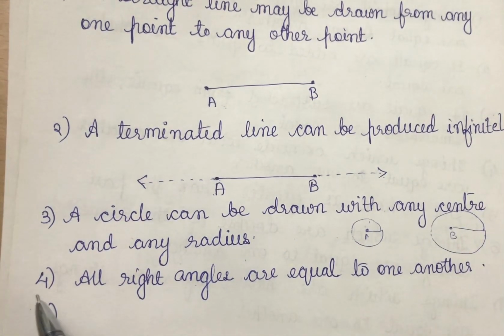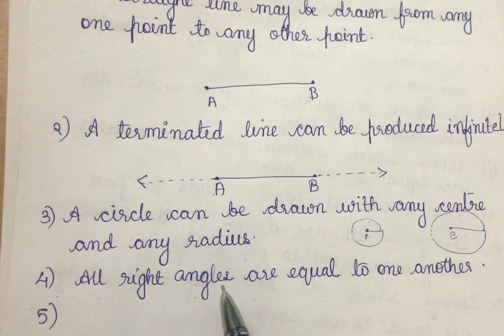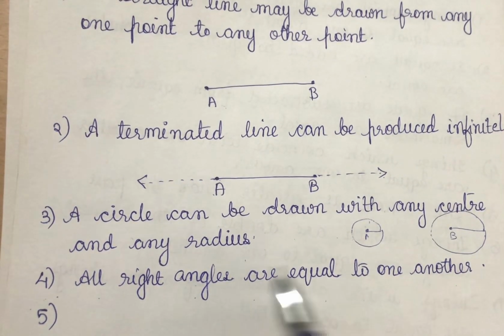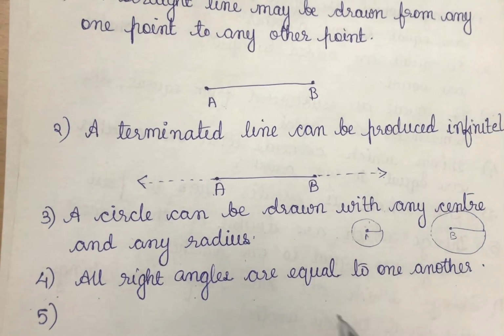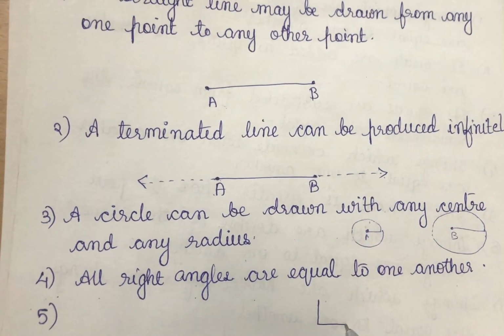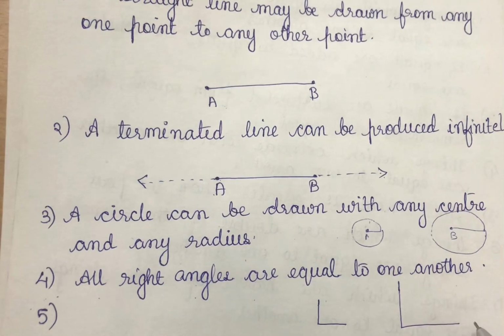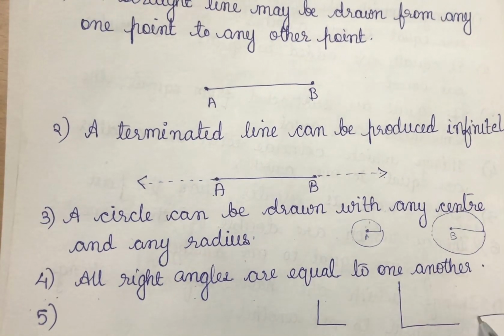Postulate number 4 is all right angles are equal to one another. Right angle means what? 90 degrees. So all right angles will be equal. So this right angle and this right angle and this right angle will all be equal. This angle will be equal.